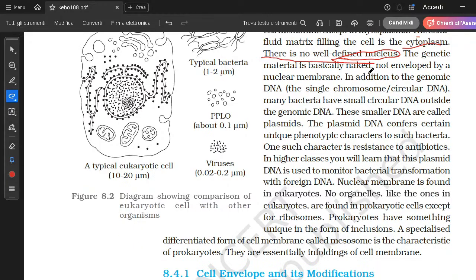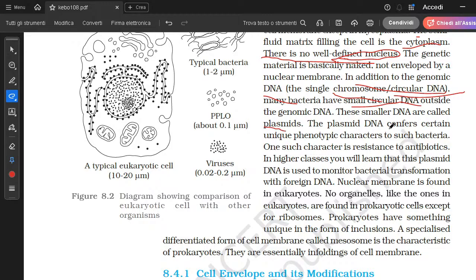The genetic material is basically naked. It is not enveloped by a nuclear membrane. The genomic DNA is a single circular chromosome, and in addition, there is also a small circular DNA present, which is called a plasmid.